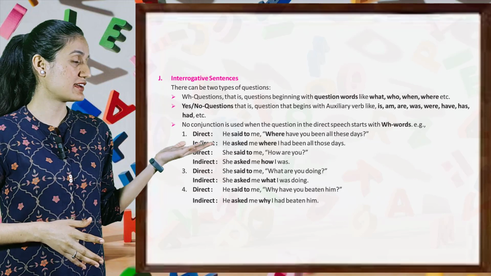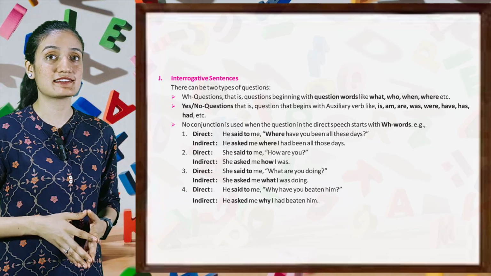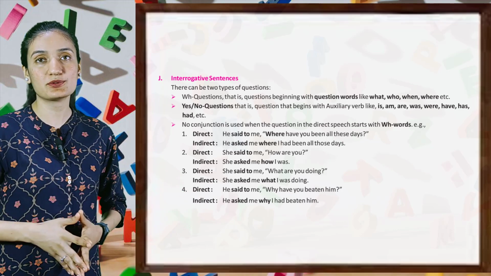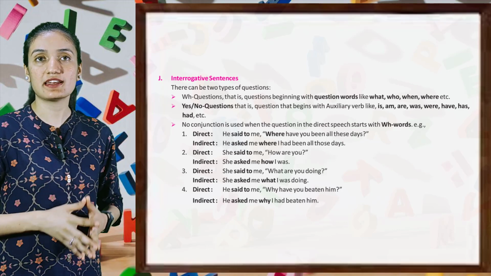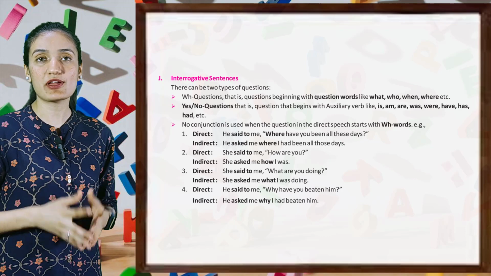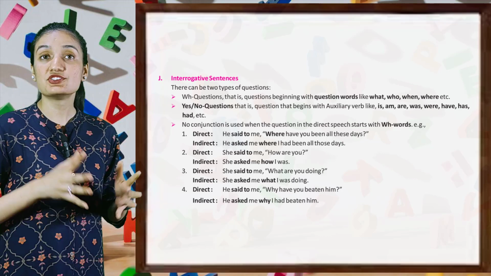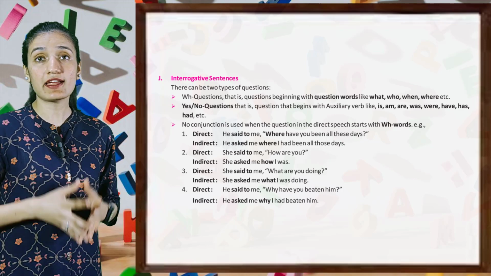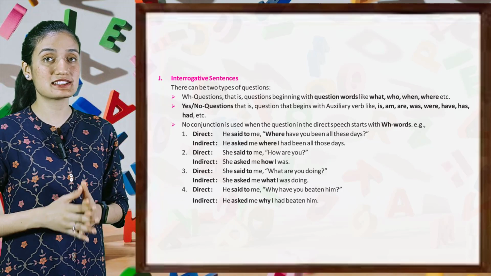Example, direct, he said to me, where have you been all these days? Indirect, he asked me where I had been all those days. Direct, she said to me, how are you? Indirect, she asked me how I was. Direct, she said to me, what are you doing? Indirect, she asked me what I was doing. Direct, he said to me, why have you beaten him? Indirect, he asked me why I had beaten him.